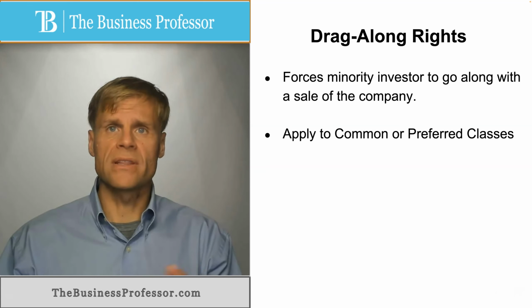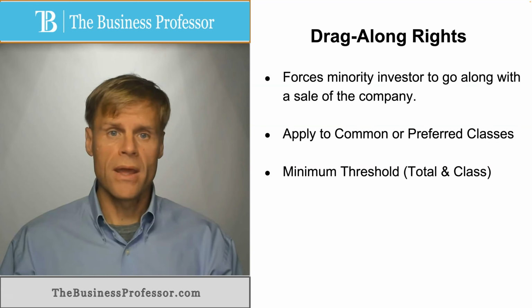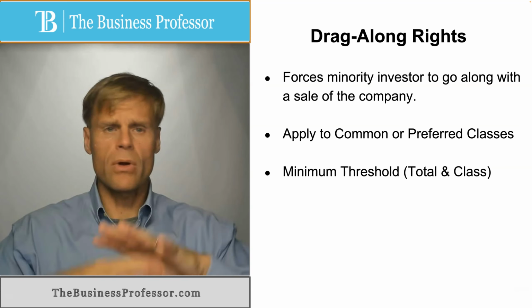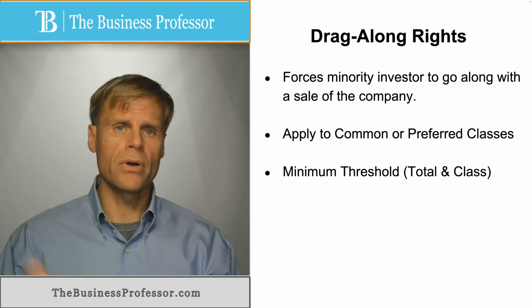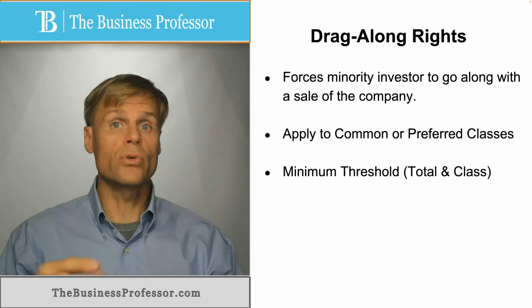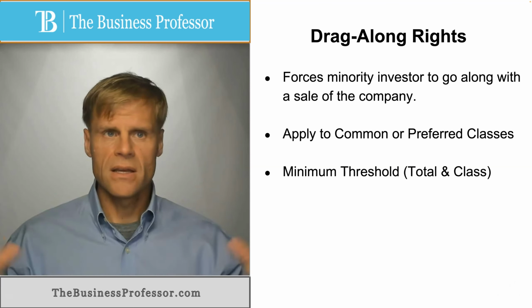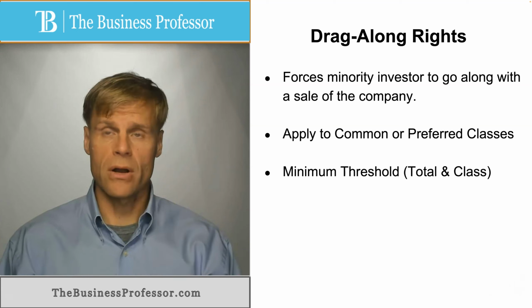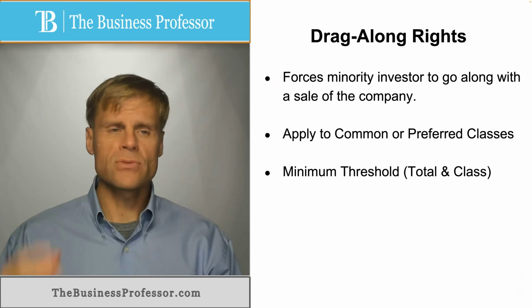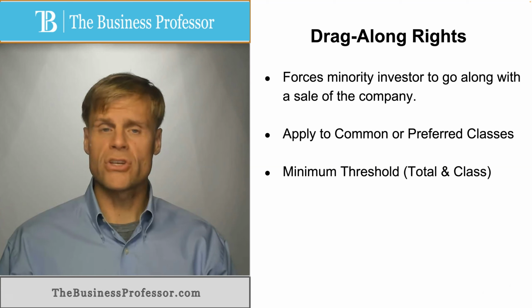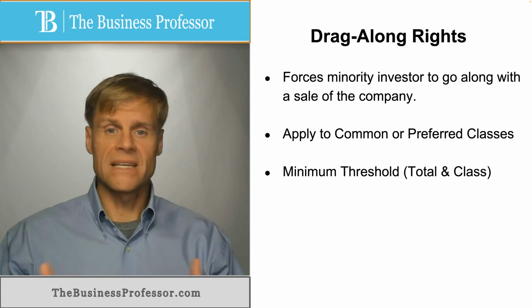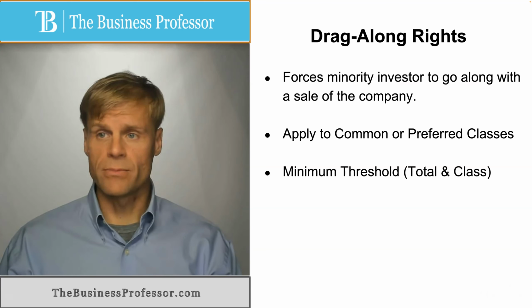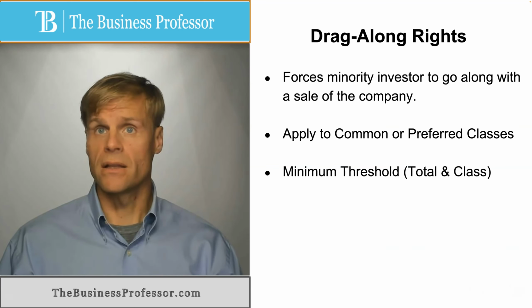Now, when you're establishing these, you're going to set a minimum threshold within common shares and preferred shares. So you'll set a minimum threshold across all shares. What is the minimum number of shareholders who must vote to approve a transaction before these drag-along provisions kick in, where you can drag along the minority shareholders? And within any class, what is the minimum threshold of preferred shareholders in any given class of ownership that must approve the transaction before the other members can be dragged along?